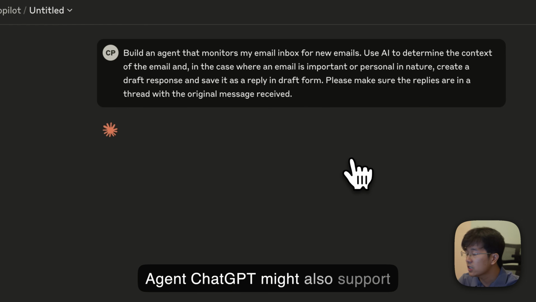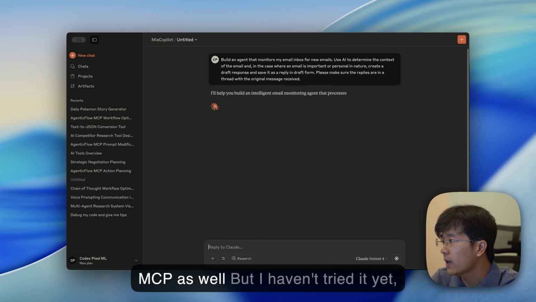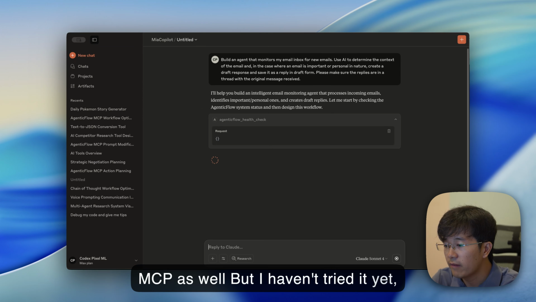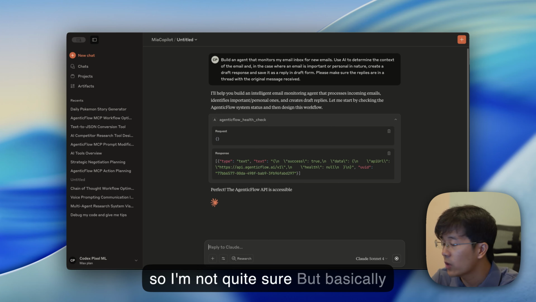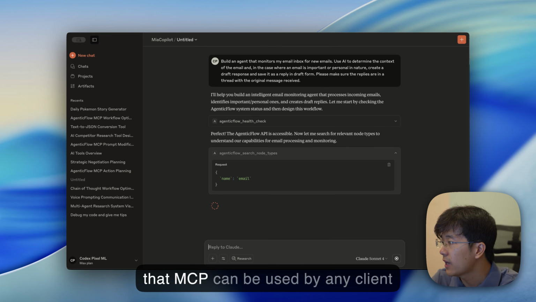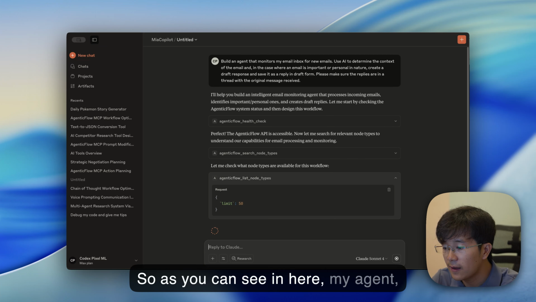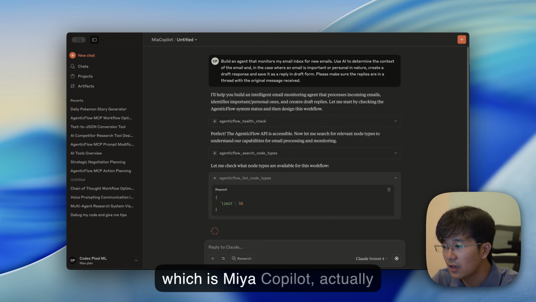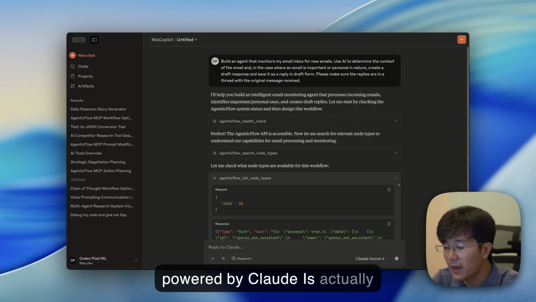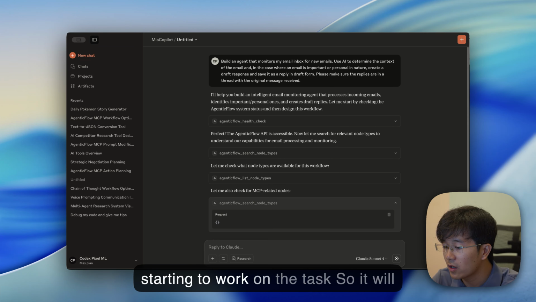So I think ChatGPT might also support MCP as well, but I haven't tried it yet, so I'm not quite sure. But basically, that MCP can be used by any client. So as you can see in here, my agent, which is Mia Copilot, actually powered by Claude, is starting to work on the task.